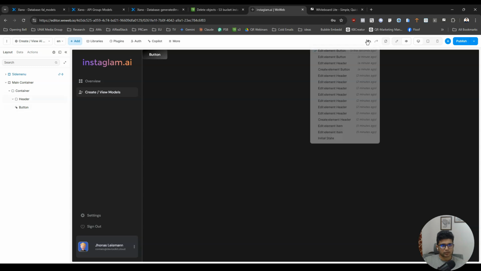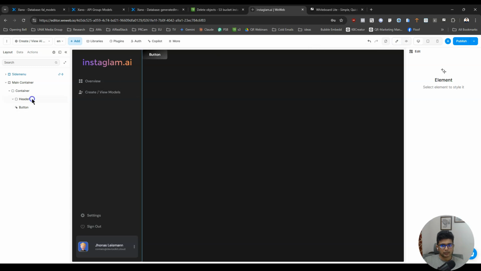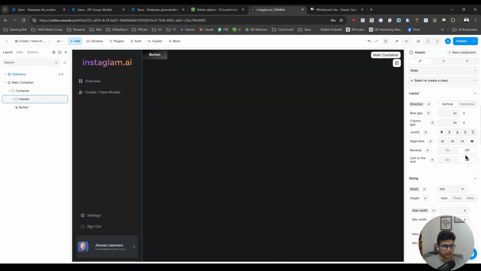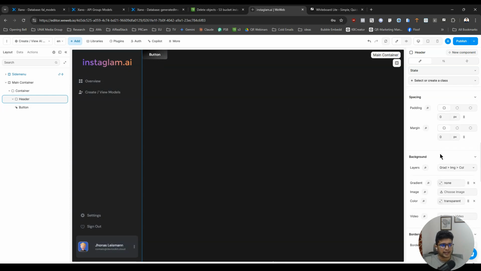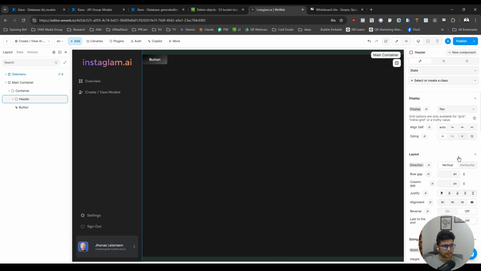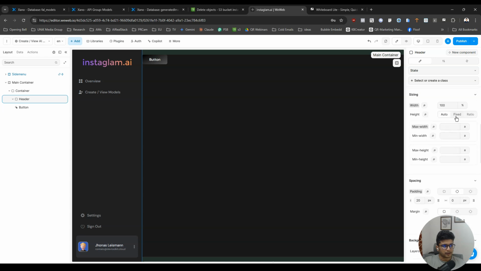So the button kind of looks like this, and it's on the left side. We don't want that, so we need to add some padding and all that to make things better. So I'm going to add some padding. Top and bottom we need like a 20 pixel padding for the header, and for this header, I want to look at the height.